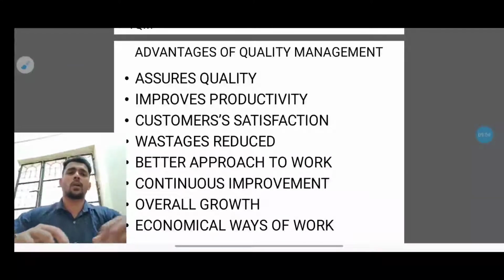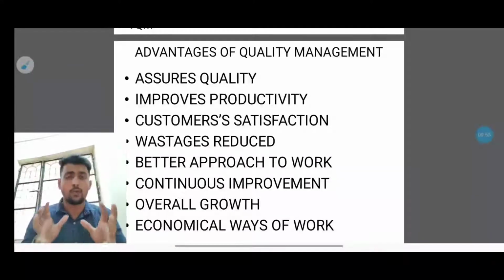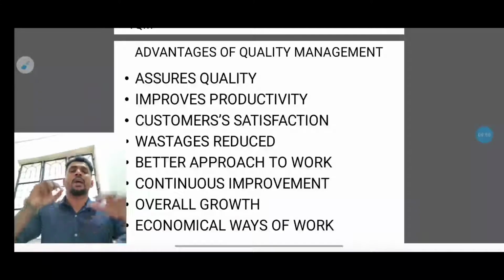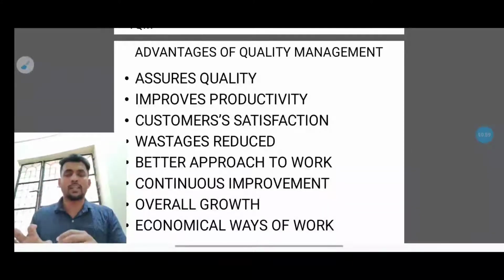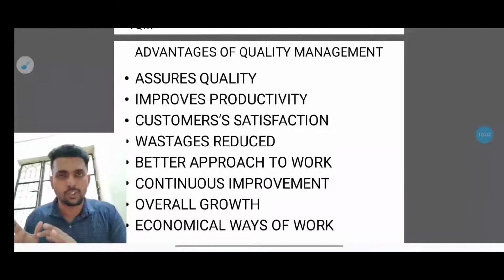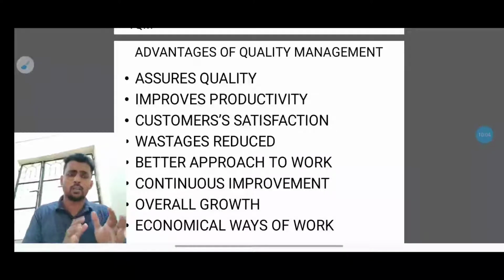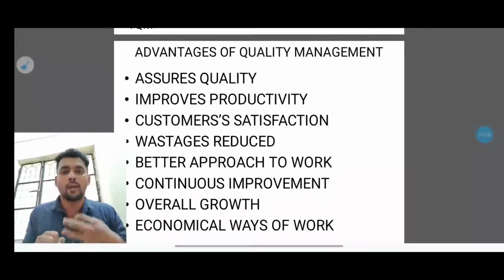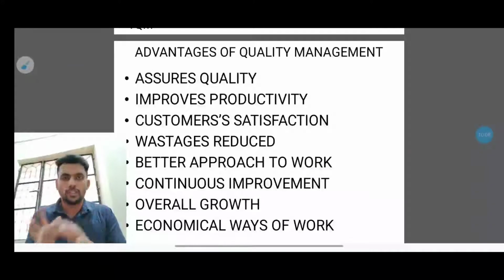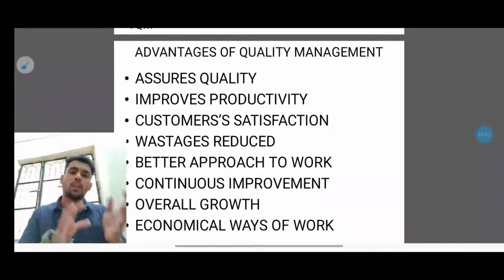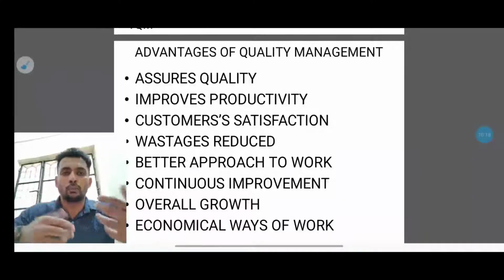Next one, economical way of work. How economically we can work, because if we reduce the wastage of raw materials, it is a good economical way to control the money flow. We are not using up much raw material, but utilizing it in a good way in order to produce good output.